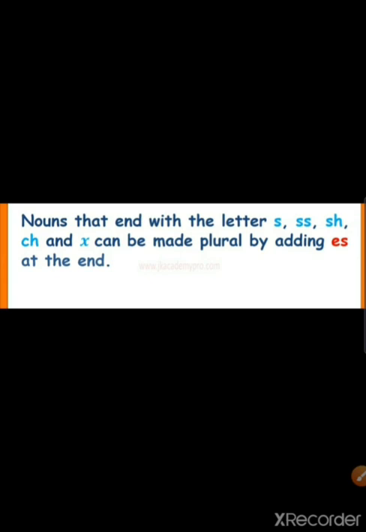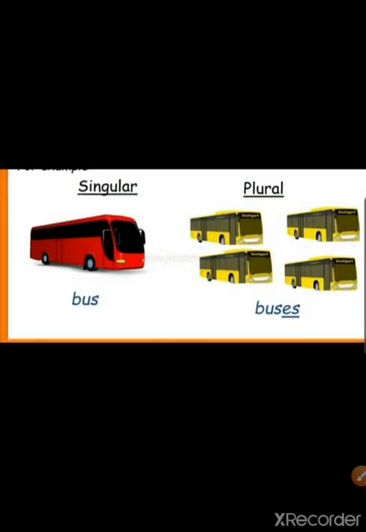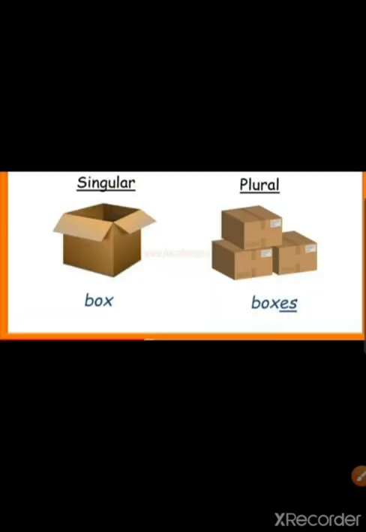Okay, so the rule is nouns that end with the letter s, ss, sh, ch and x can be made plural by adding es at the end. For example, bus, buses, box, boxes.